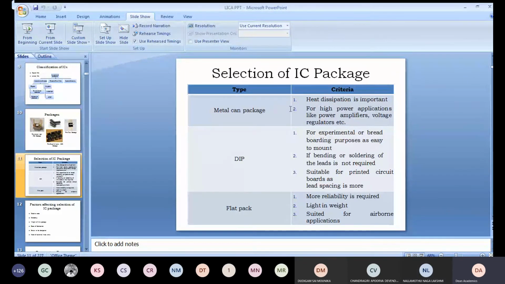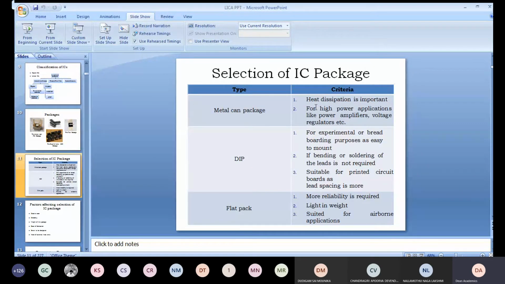Where we have more heat dissipation, that means at high temperatures, for industrial applications and others where heat dissipation is more, when the power is very high. Like in power amplifiers and voltage regulators, this metal can type package is mostly used, right?